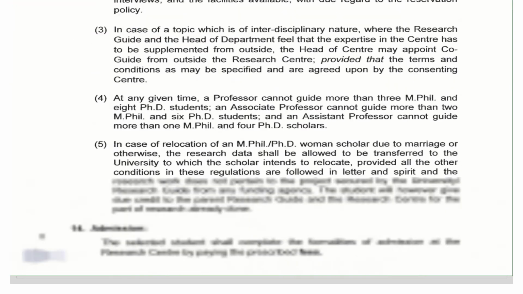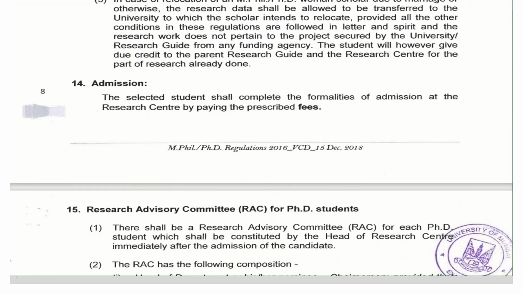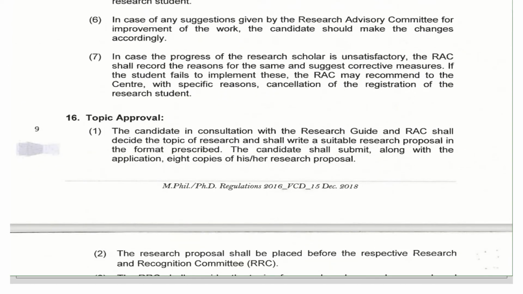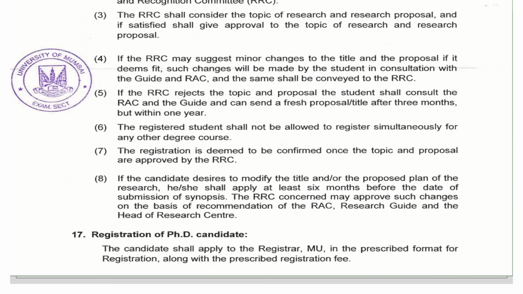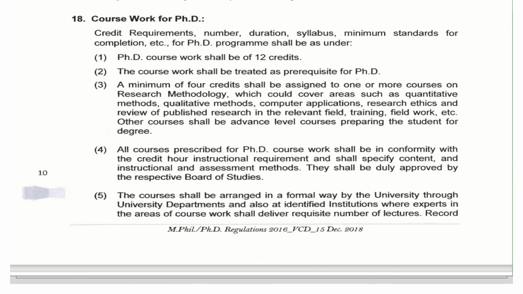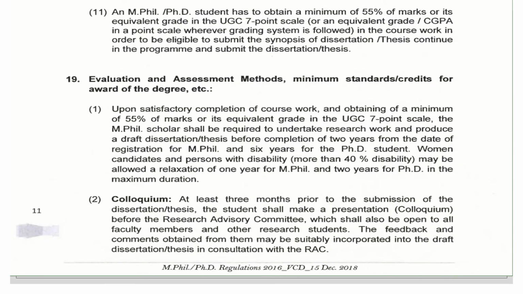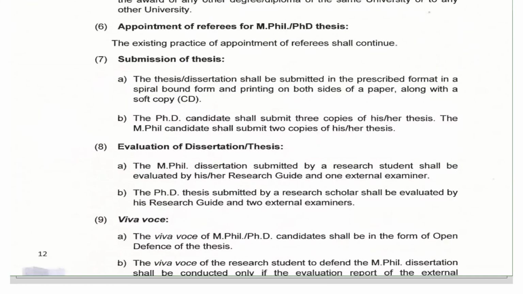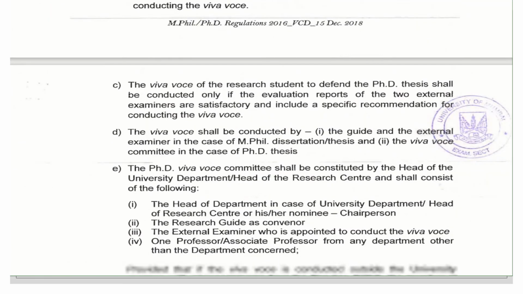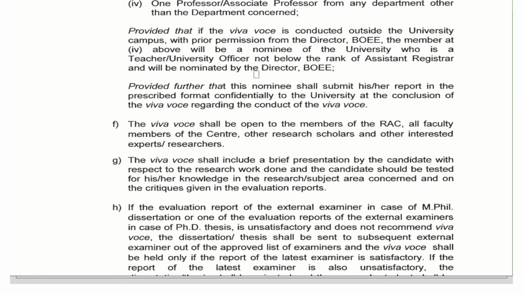So dear friends, this is the procedure for admission in the PhD program for law at Mumbai University. The entire details are given here: how the topic would be approved, the procedure for registration of PhD, the course for PhD, everything. Just go to the website and you will get this annexure.